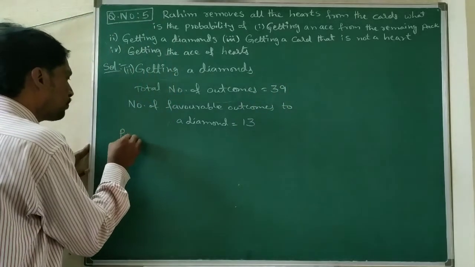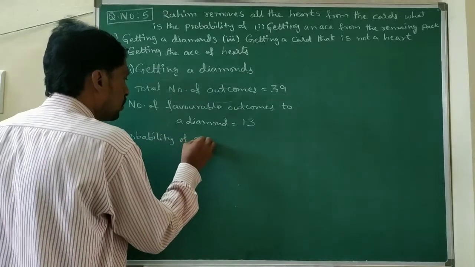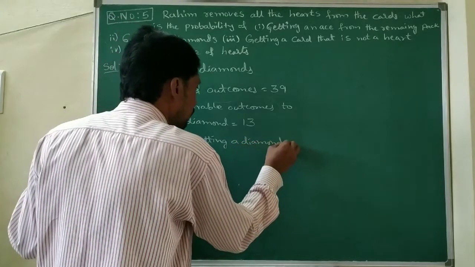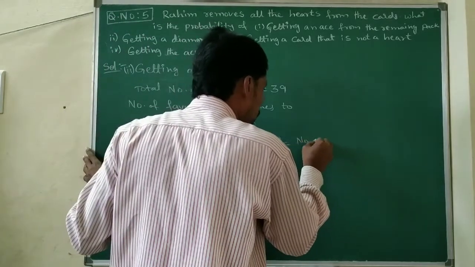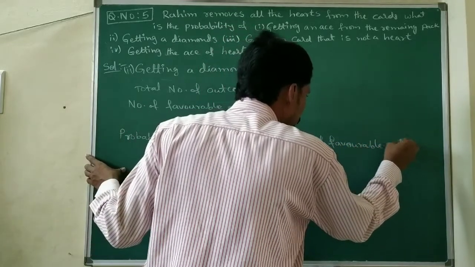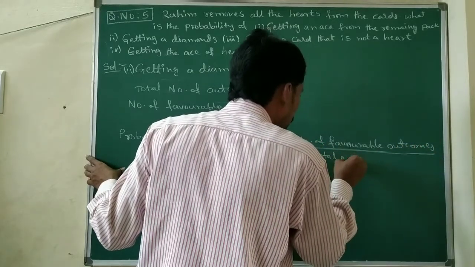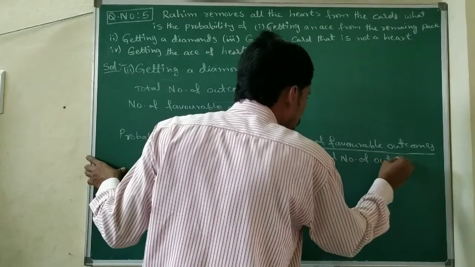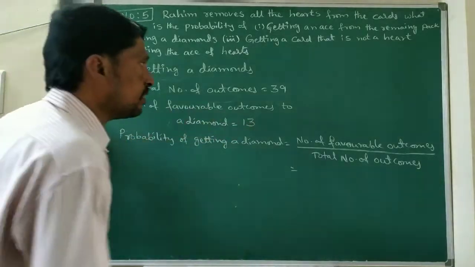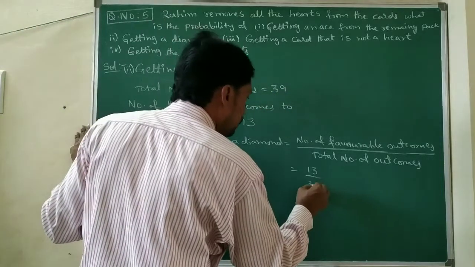So the probability of getting a diamond equals number of favorable outcomes by total number of outcomes, that is 13 by 39. 13 ones are 13, 13 threes are 39.